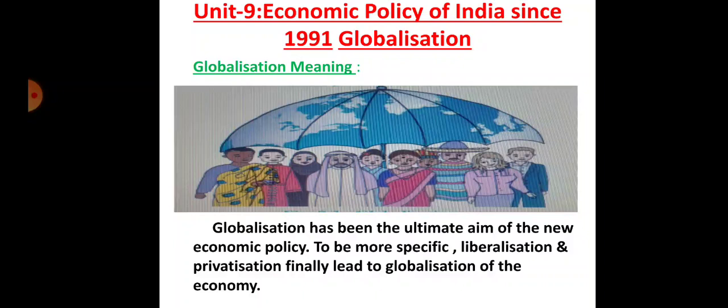Basically, we know that the liberal policy means what? They abolished the license raj, then removed the MRTP Act, then gave permission to the private sector in state monopoly areas, and also ended the FIRA. We replaced FIRA with FEMA, the Foreign Exchange Management Act. Then next is the encouragement to FDI.